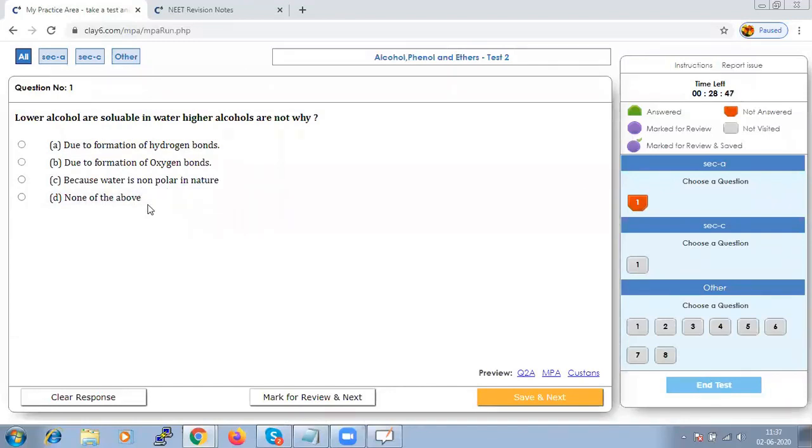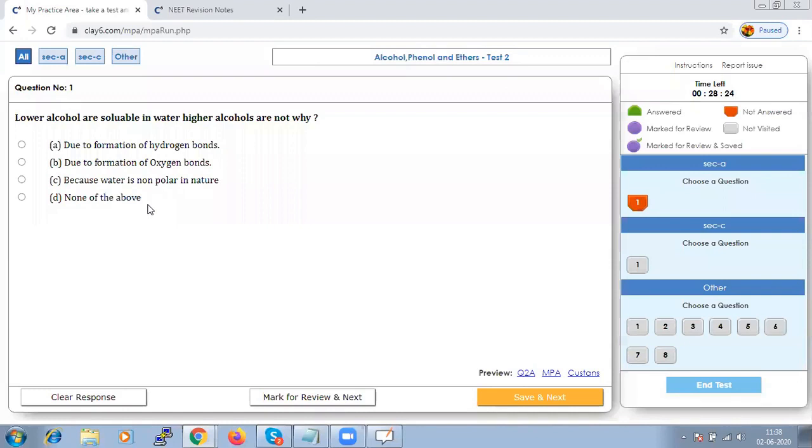Lower alcohols are gaseous in nature and higher alcohols will be solid in nature. So that could be a reason for not being dissolved. When we say the alcohol, phenols and ethers chapter, properties are very important.